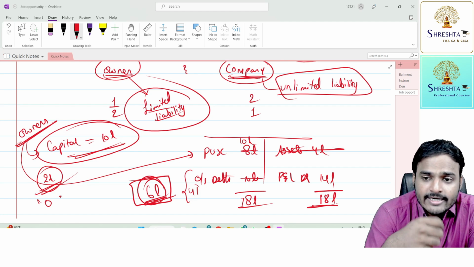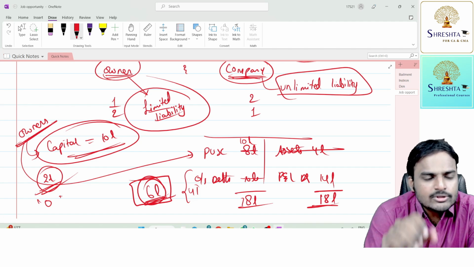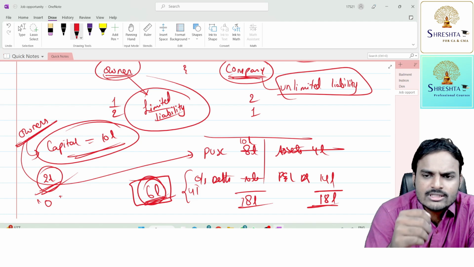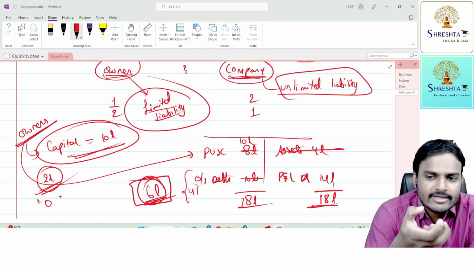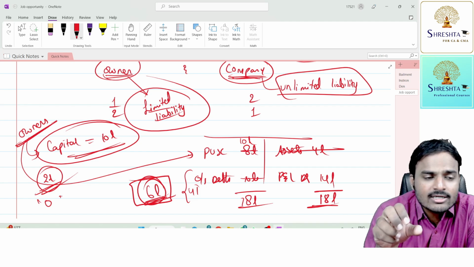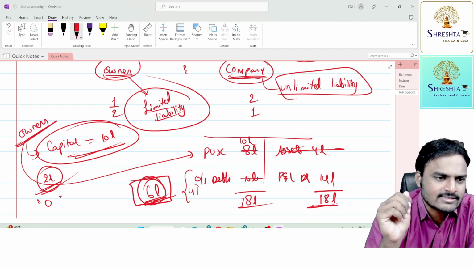Moreover, for getting a certificate of incorporation, you definitely need to pay stamp duty to the government. You need to pay fees to the professional for drafting the memorandum of association, deeds, and agreements. So a lot of cost is there, I agree. But the benefits you get under the company type of organization are more valuable than the disadvantages.